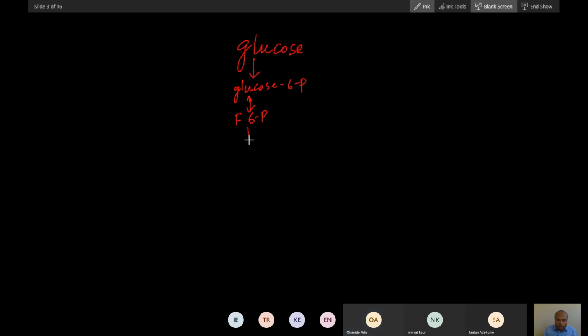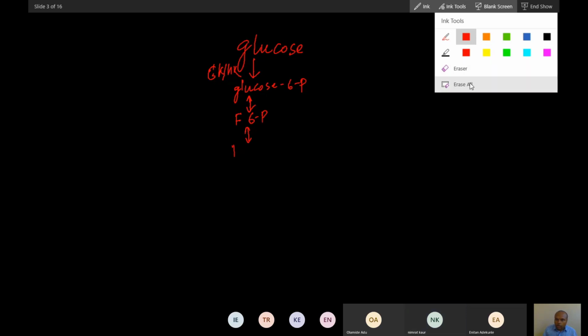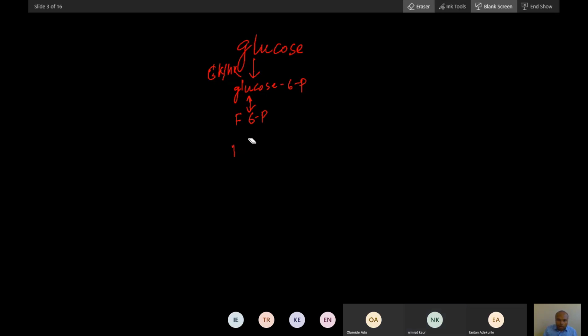I'll write this enzyme only. This enzyme is glucokinase or hexokinase. Now this fructose 6-phosphate will convert into what? Fructose 1,6-bisphosphate. This is an irreversible step. So fructose 6-phosphate will convert into fructose 1,6-bisphosphate.